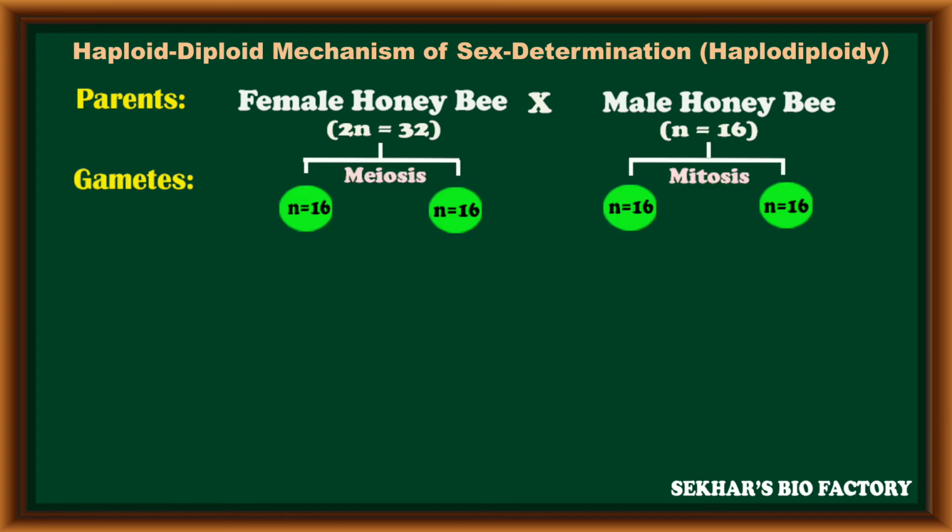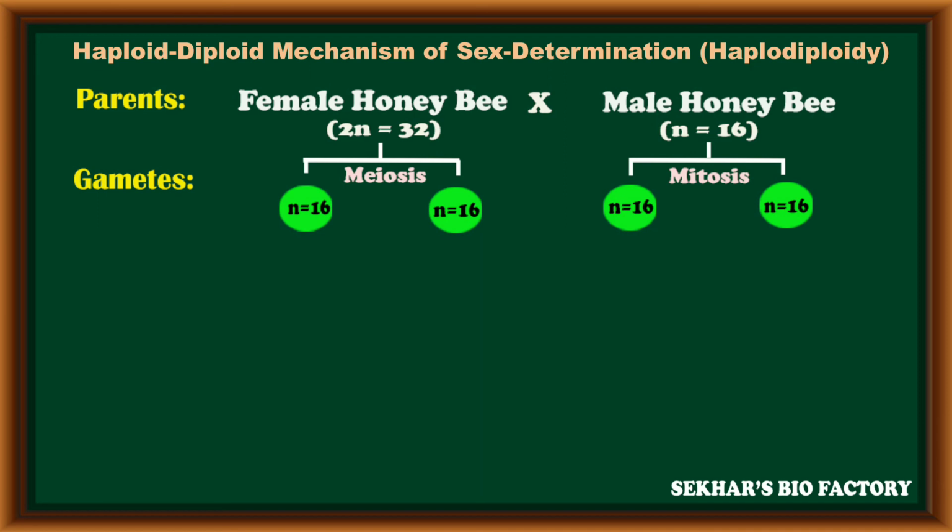It's very important. During gamete formation, the female honeybee, because of its diploid condition, can produce haploid gametes by meiosis division. In this meiosis division, the chromosome number is reduced to half, so the chromosome number becomes 16 in female gametes. But the male honeybees are already in haploid condition with 16 chromosomes, so there is no chance for meiosis division.